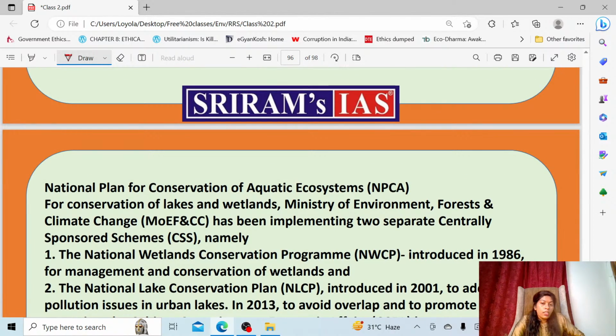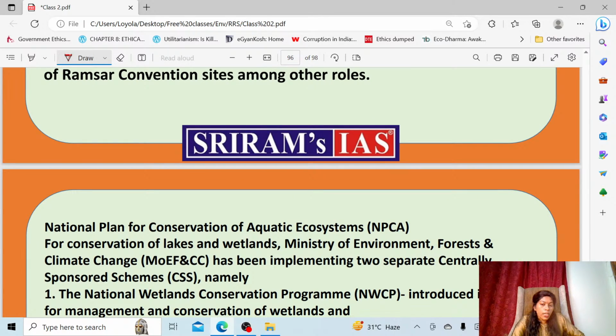See, this is the last program which I would like to discuss, that is the National Plan for Conservation of Aquatic Ecosystem, NPCA. It is expected in the exam year-wise. This program was brought very recently, after merging two important centrally sponsored schemes.